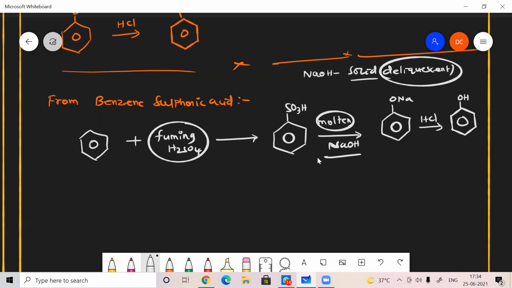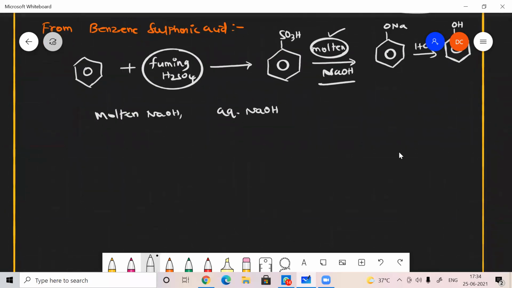So likewise, the molten NaOH. What is the difference between molten and aqueous NaOH?